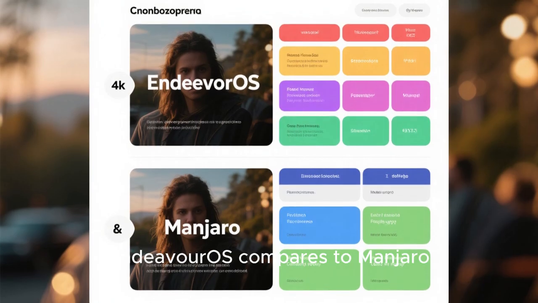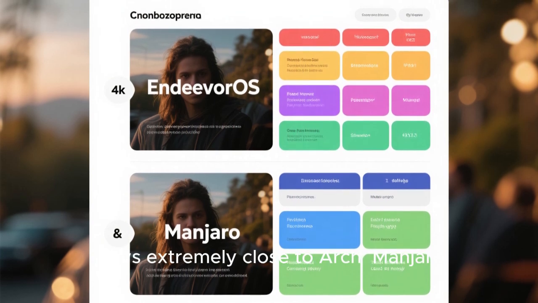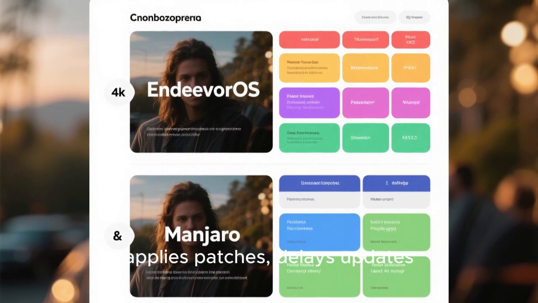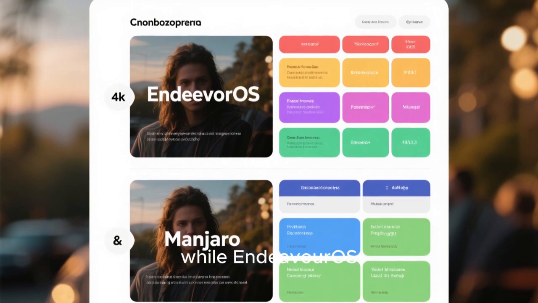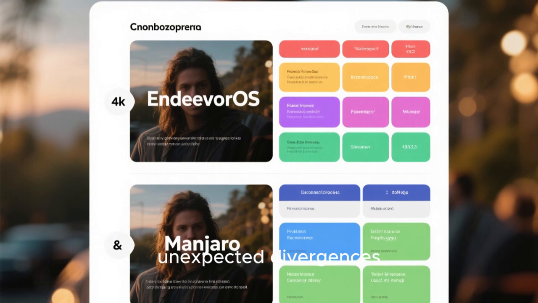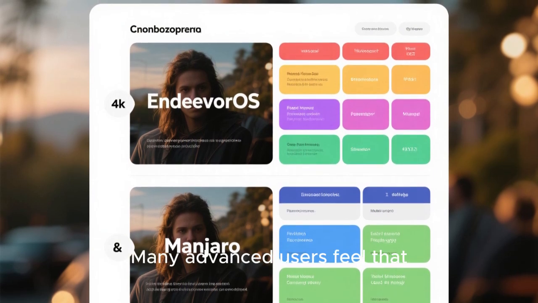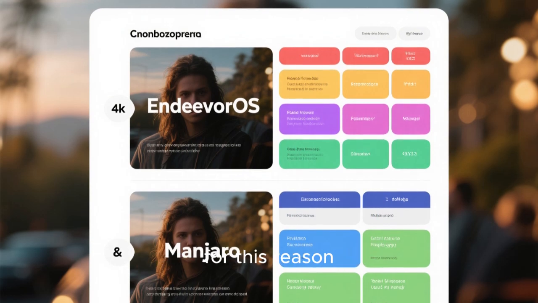If you're wondering how EndeavourOS compares to Manjaro, the difference is simple. EndeavourOS stays extremely close to Arch. Manjaro applies patches, delays updates, and modifies core components, while EndeavourOS keeps everything pure and upstream. This gives users faster updates and fewer unexpected divergences. Many advanced users feel that EndeavourOS is more stable and predictable than Manjaro for this reason.